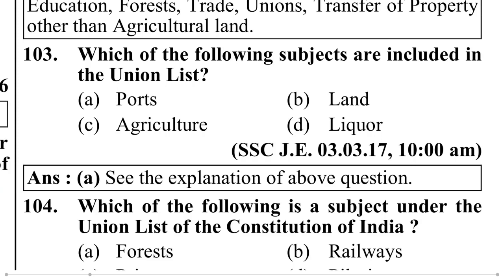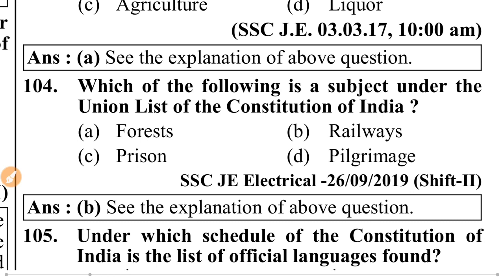Which of the following subjects are included in the union list? Land, liquor, agriculture, ports. Which of the following subjects is under the union list of the Constitution of India? Railways, pilgrims, forest, prisons. That should be railways.